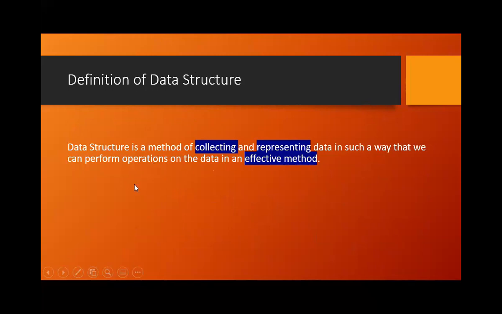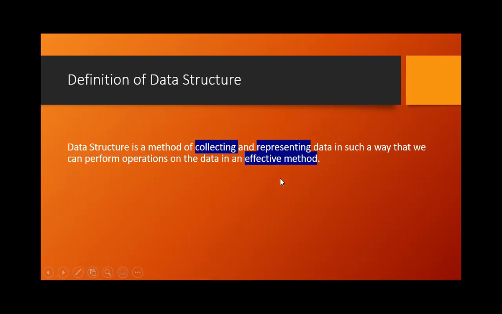Data structure is a method, or a technique, of collecting and representing the data. Data collection and representation of data in the memory is done in such a way that we can perform certain operations on the data in an effective method, right?